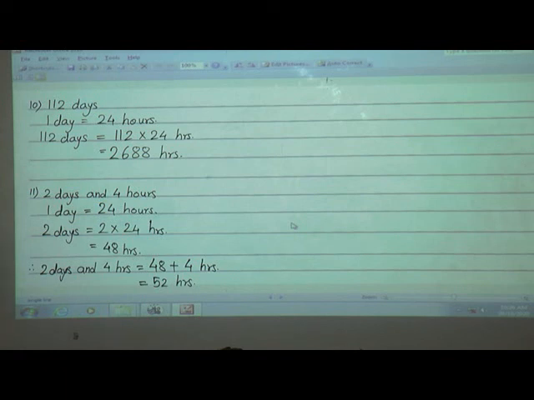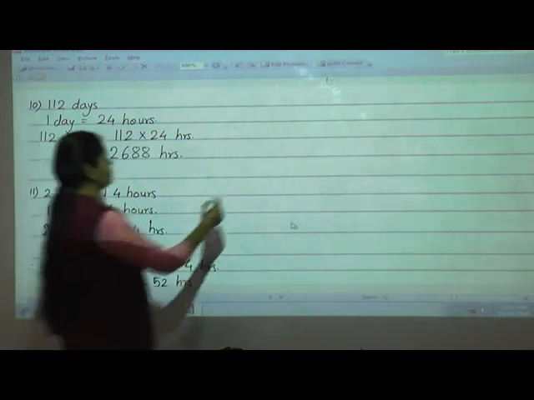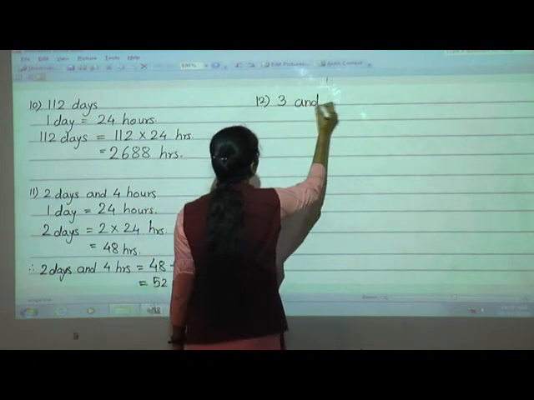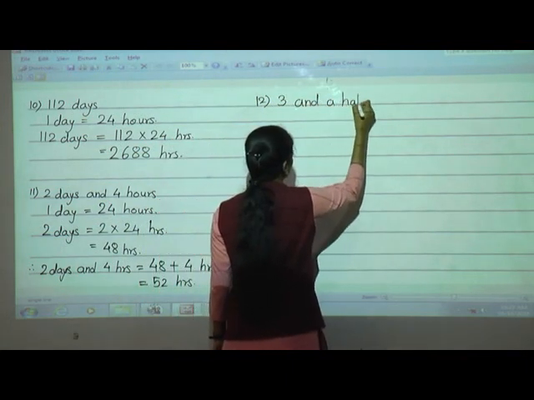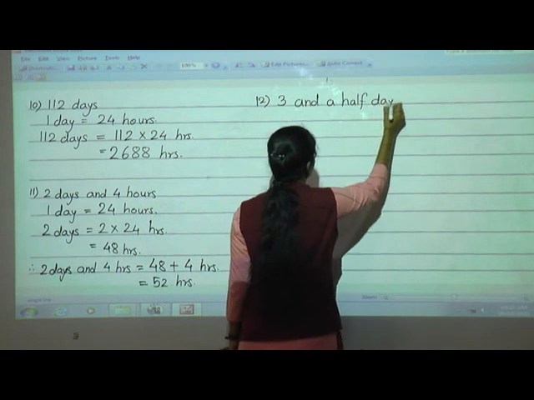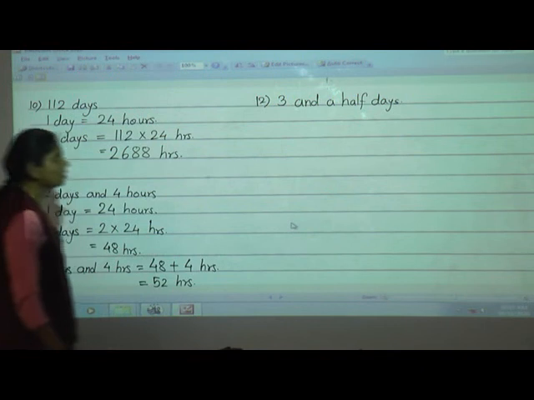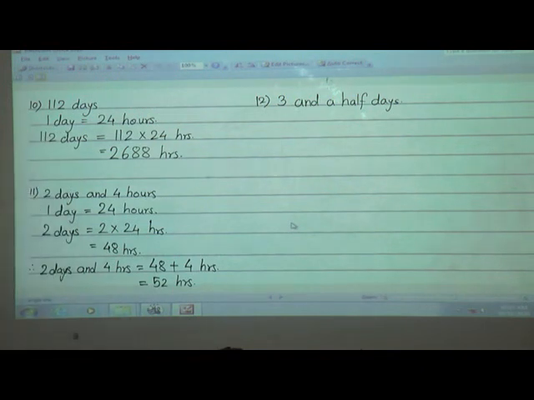Okay. Now see the next example, that is 12th number, 3.5 days. See here, 3.5 days. Now here we have to convert 3.5 days into hours.